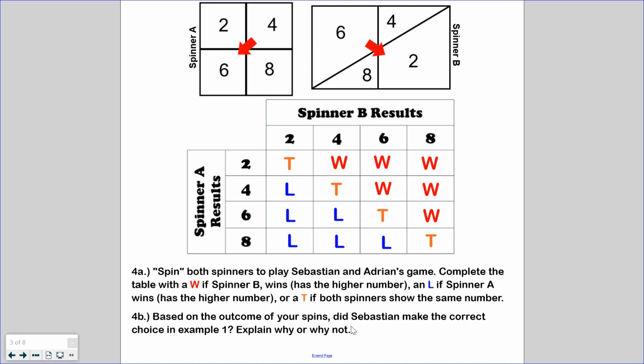I personally think he made the right decision, and that is actually correct. Sebastian should have been correct in choosing A due to the larger space for spinner A on the number 8. So again, 8 is guaranteeing us to basically dominate right away, especially if we get 8, we know we win